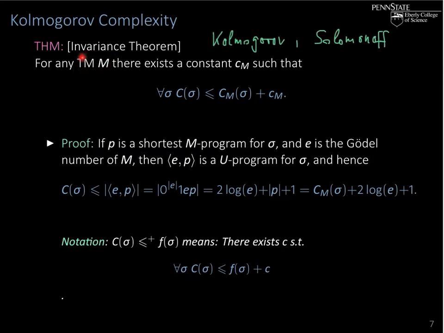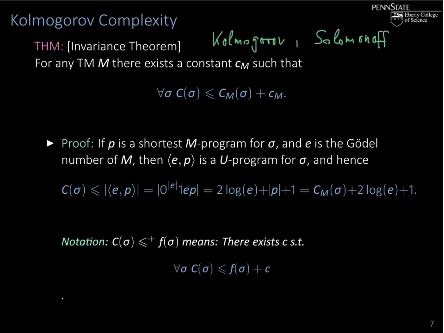So what does the invariance theorem say? Well, for any Turing machine M, there exists a constant C_M, and it's important to note that this constant only depends on the machine, such that for all strings sigma, the Kolmogorov complexity of sigma, so the complexity with respect to our fixed universal machine, does not exceed the M complexity of sigma by more than this constant C_M. So up to a constant, the universal machine compresses just as well as any other machine M. In particular, if M is another universal machine, then the Kolmogorov complexities defined with respect to these two different universal machines differ by at most a constant.